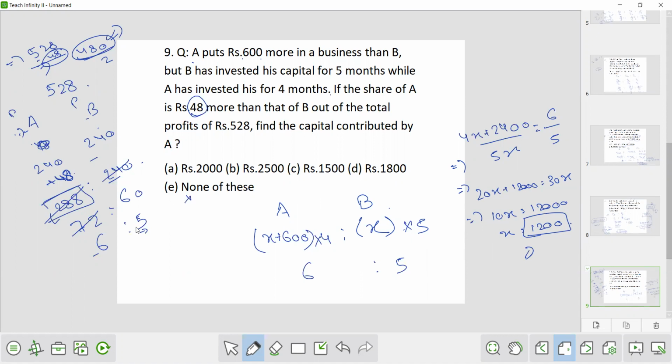But E is not the correct answer, because here find the capital contributed by A. So you have to find what is the amount contributed by A. So A has contributed 600 more than this B, because you have supposed that the amount invested by B was X and the value of X is 1200. So what is the amount invested by A? X plus 600, that is 1200 plus 600, 1800. So 1800 is the correct answer. D.